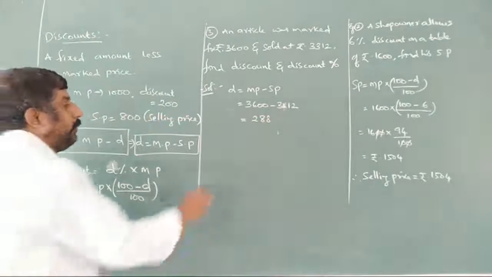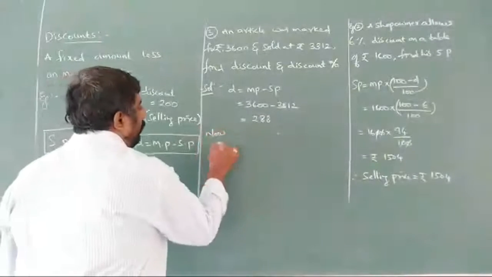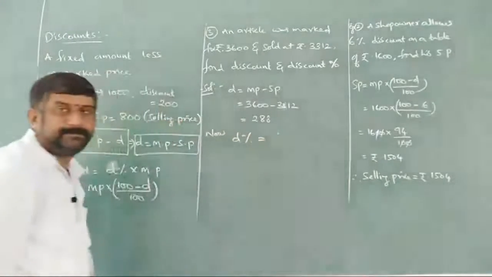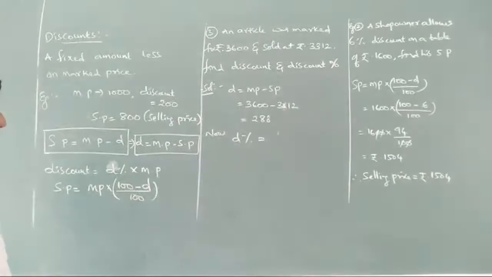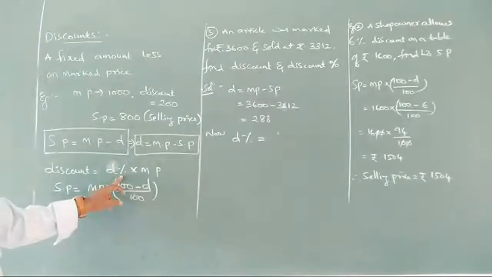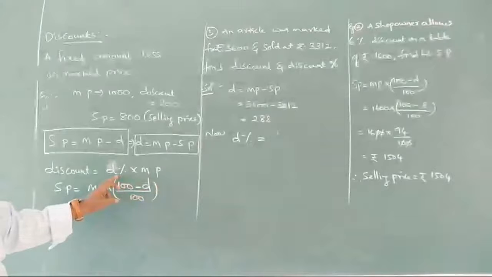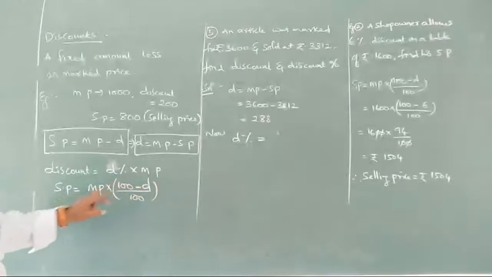288. Now, what do we need? Discount percentage we need here. So what formula will we use here? For discount percentage, we know the discount and the MP. To get the discount percentage, what do we have to do? Send this MP here.